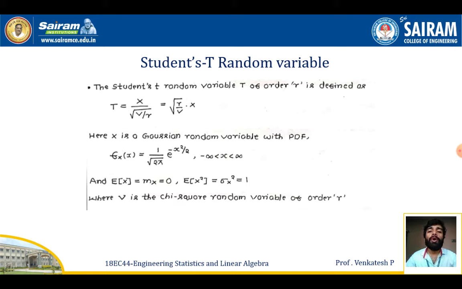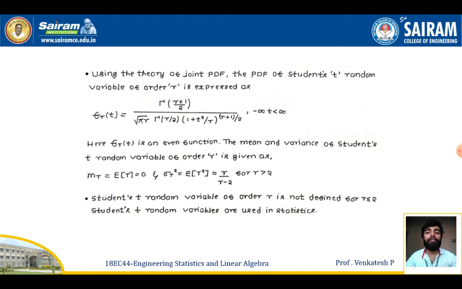Now we'll see what the PDF is after converting it into a joint PDF. From the theory of joint PDF, the PDF of the student's t random variable of order r is given like this. Converting the single student's t random variable into a multiple random variable, f of t will be equal to gamma of r plus 1 by 2 divided by square root of pi r gamma of r by 2, into 1 plus t square by r whole power r plus 1 by 2.